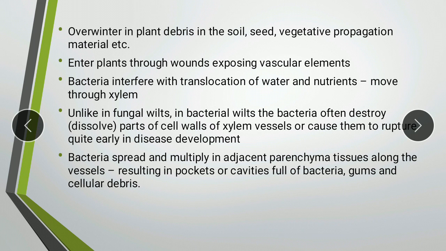But in case of bacterial wilts, the organism not only survives in the vascular tissue, not only stays or multiplies in the xylem vessel, it can also destroy or dissolve the cell wall of the xylem vessels at various points. When it is dissolving these cell walls, it causes them to rupture, and that is why the organism will spread further.